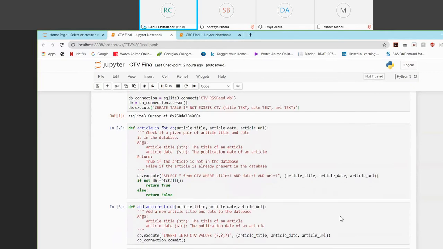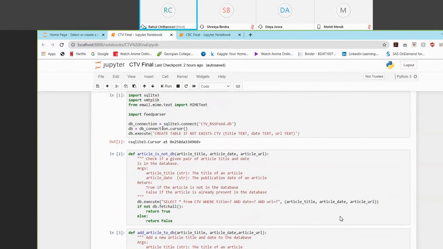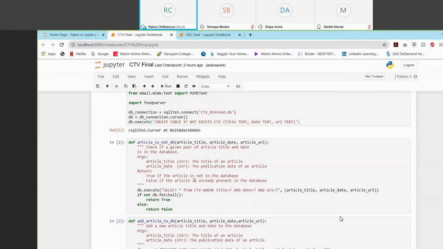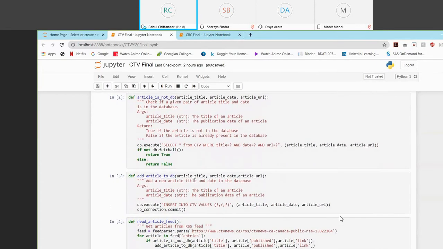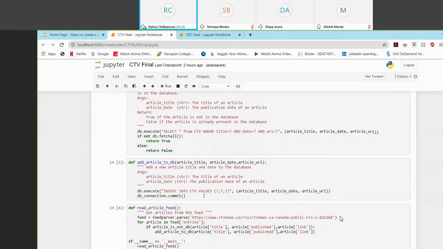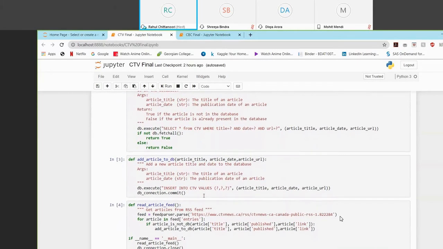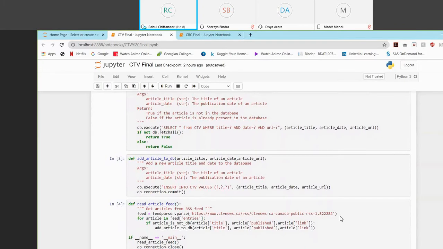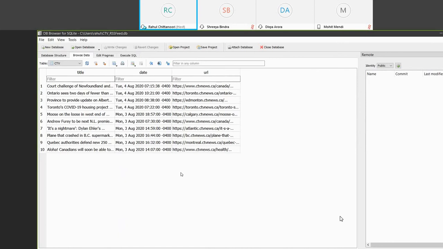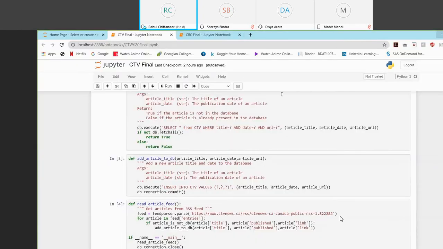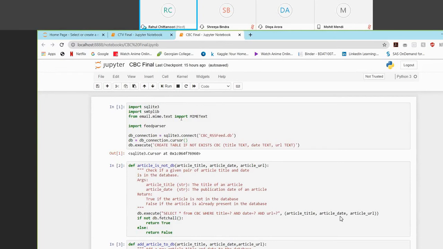Then I have created a table if a table has not been created already, and this is the code to insert the values into the database. On the database itself, this is for the CTV final. This is a database which has been created with all 10 entries, and these are the title, date, and the URL of the entries. And the same for the CBC final.